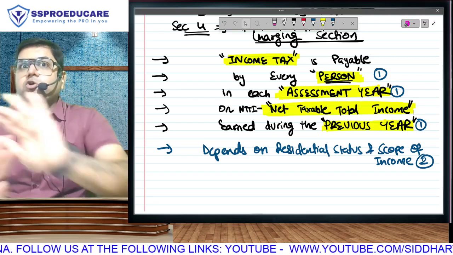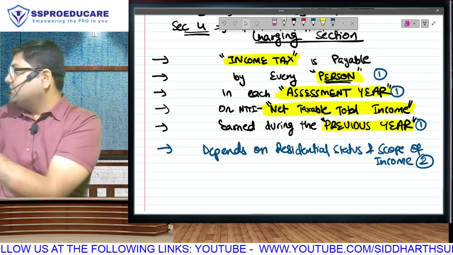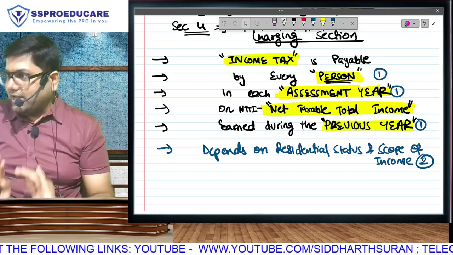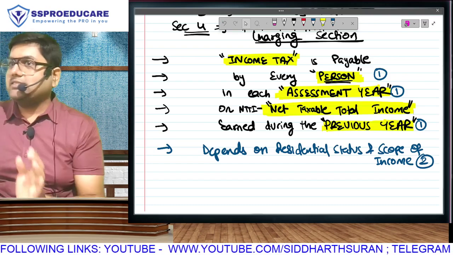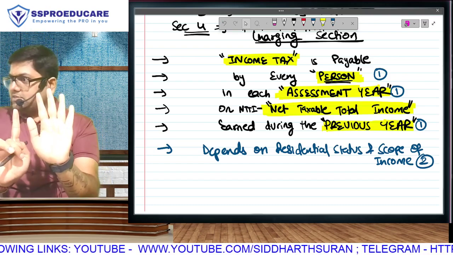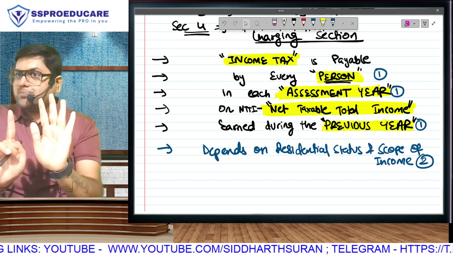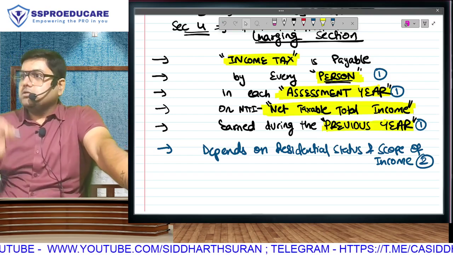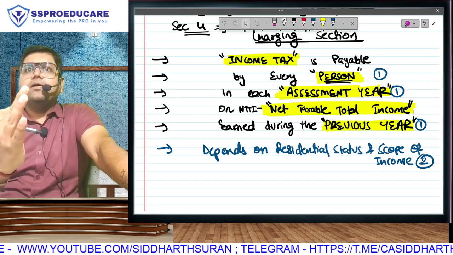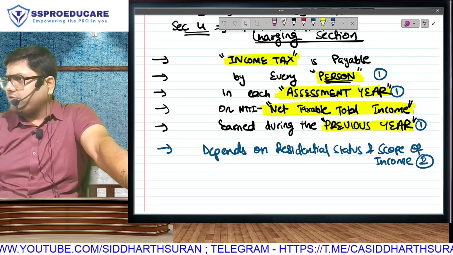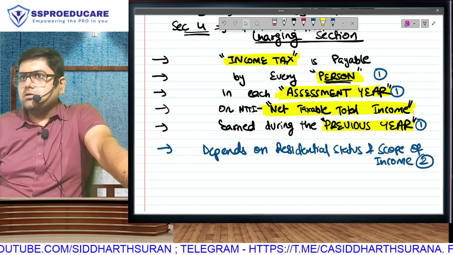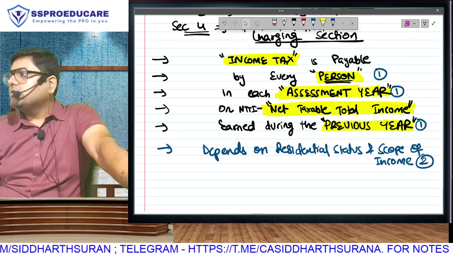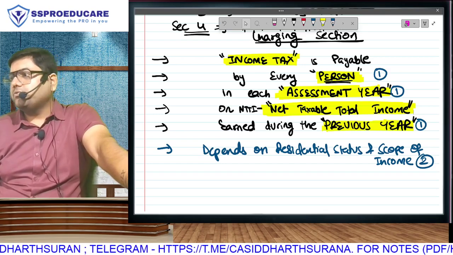Is that clear? So do you realize the charging section that I have written in front of you now has 6 lines. The 6th line, I agree, is not written in the section, but it has impact. So I have written it here. We have to learn these 6 parts. Out of the 6 parts, 4 parts will get over at the end of the second chapter. Please understand that. Which 4 parts? Person, PY, AY, and residential status, scope of total income. So that is the name of only the second chapter. That means 2 things left. Which 2 things? Calculation of income and calculation of tax.